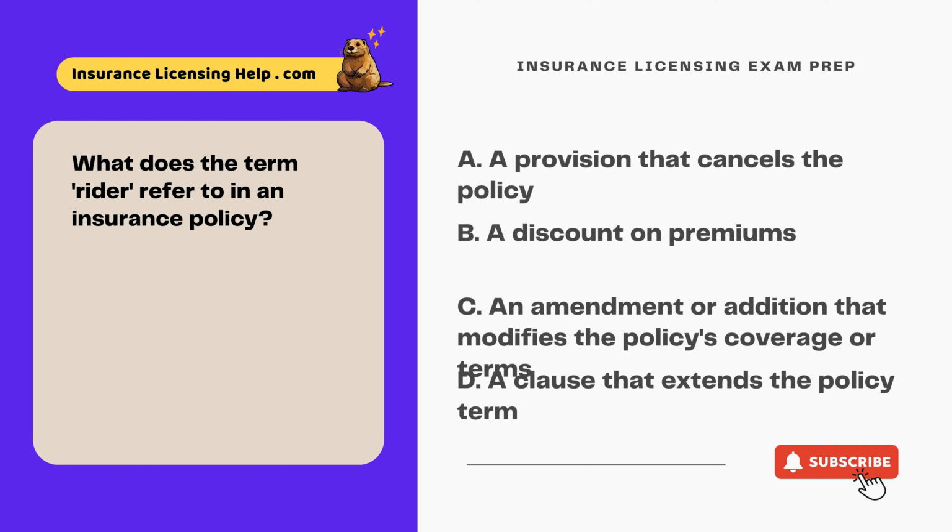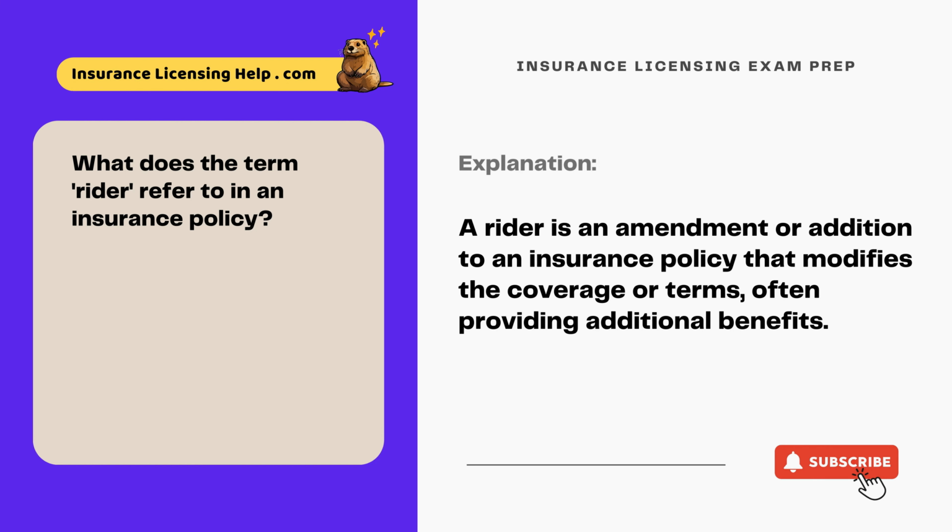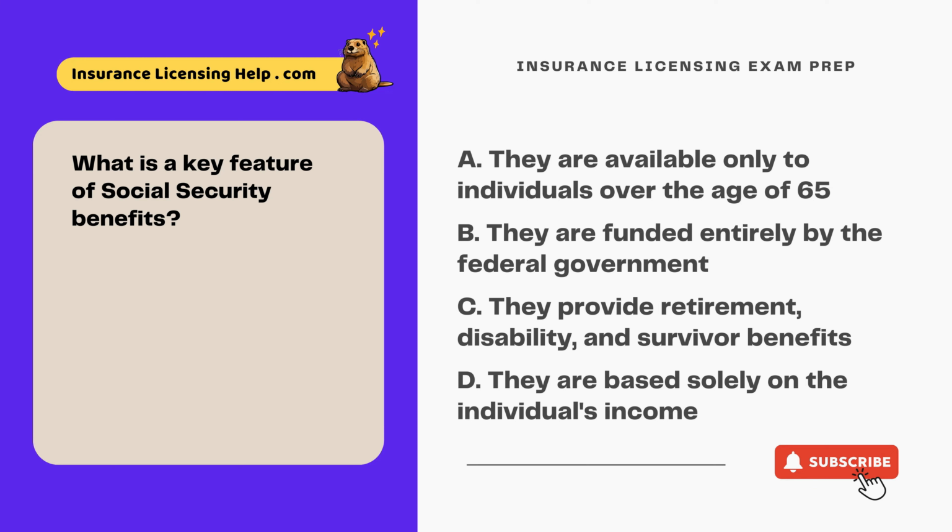A. A provision that cancels the policy. B. A discount on premiums. C. An amendment or addition that modifies the policy's coverage or terms. D. A clause that extends the policy term. The correct answer is C. An amendment or addition that modifies the policy's coverage or terms. A rider is an amendment or addition to an insurance policy that modifies the coverage or terms, often providing additional benefits. What is a key feature of Social Security benefits?